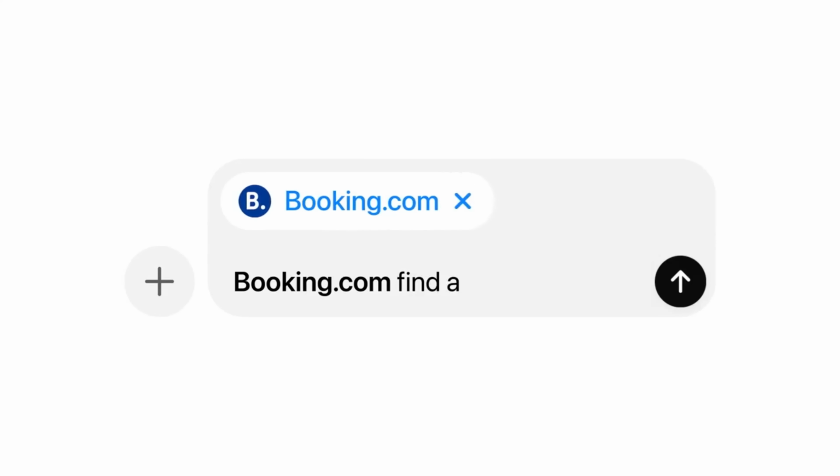In this video, I'm going to do a quick recap of everything that OpenAI announced during their dev day. First up, in terms of one of their product announcements was apps within ChatGPT.